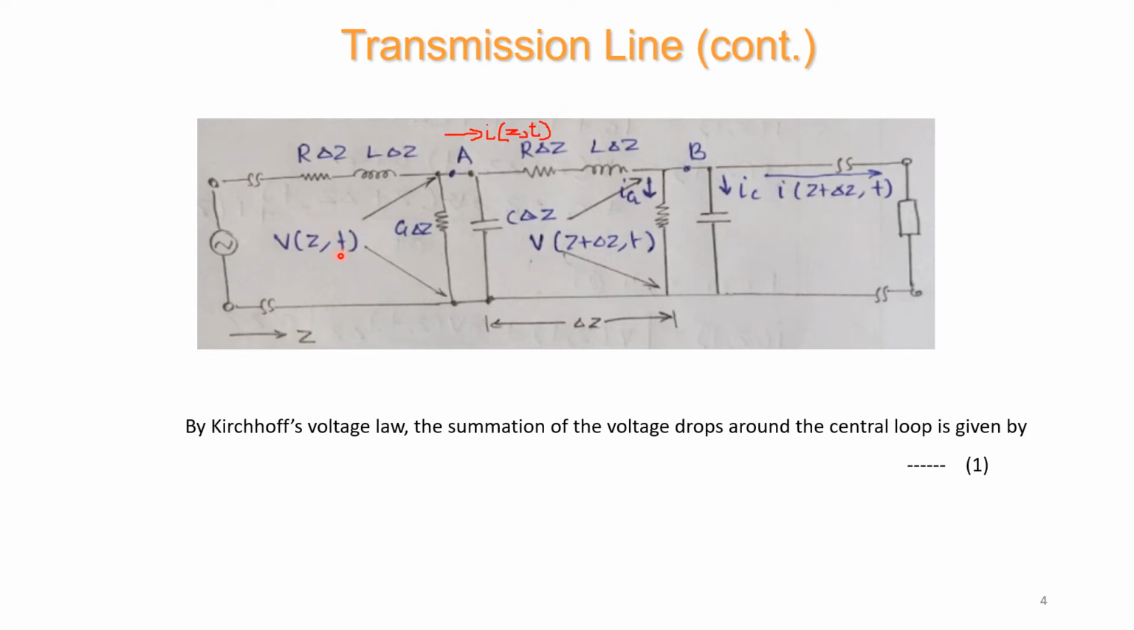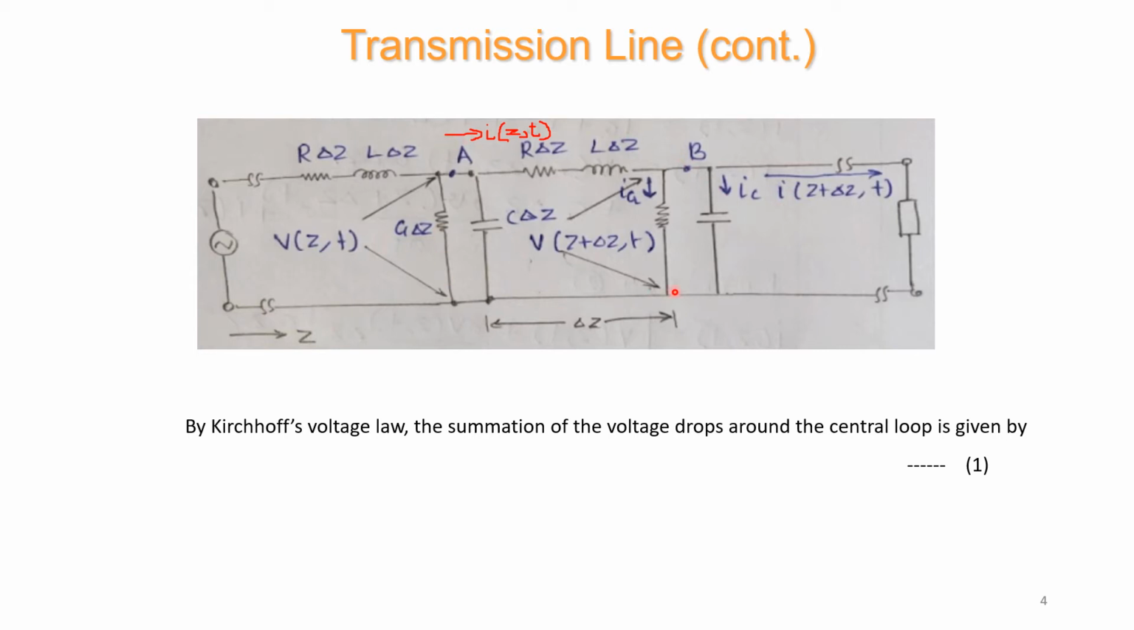So here the voltage we can consider as V of Z, and we also have to consider the variation with respect to time. So all the parameters, voltage and current, are represented as a function of Z, where Z is the distance and T is the time. Similarly, for the incremental length, the voltage is denoted by V of Z plus delta Z, T, and similarly the current. Now we have to find the basic transmission line equations.